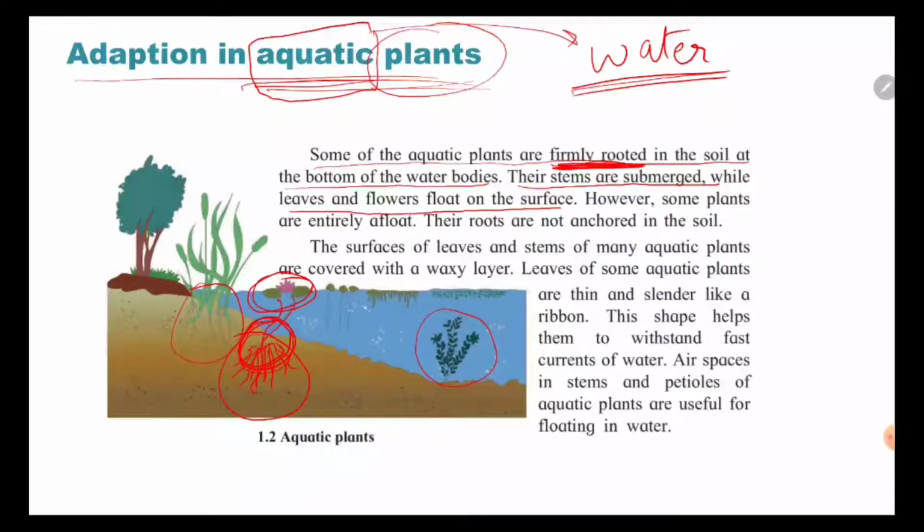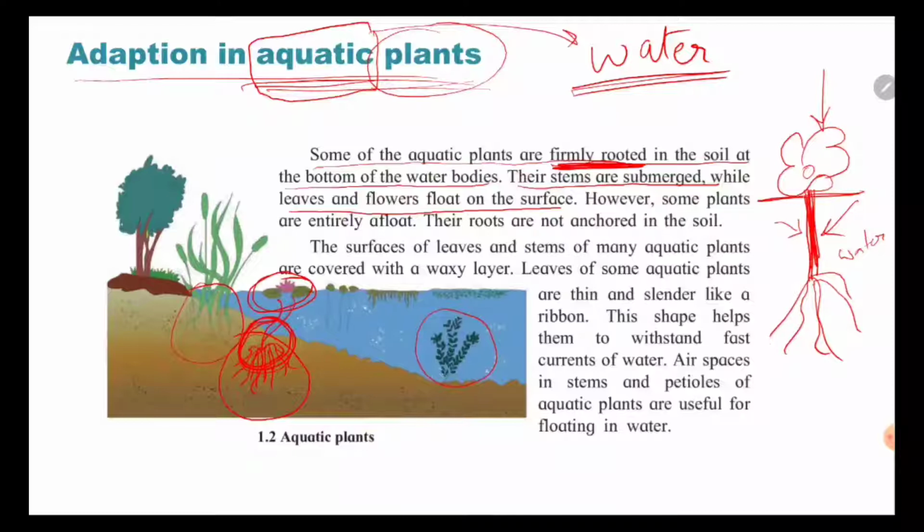What do you mean by stems now? Stems means, if this is a flower and this is a stem. So what they are trying to say is that the stem is deep down in the water. This is water, and the roots are also down in the water, but the leaves and the flowers are above the water.